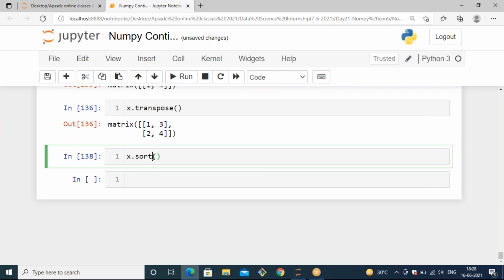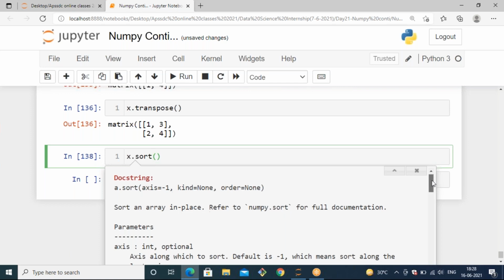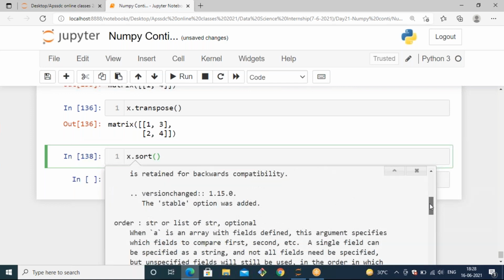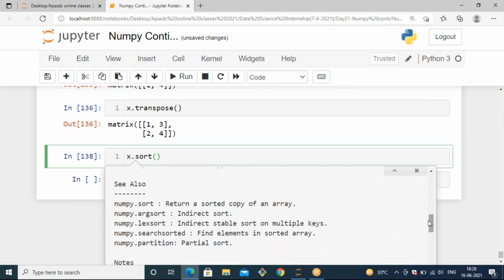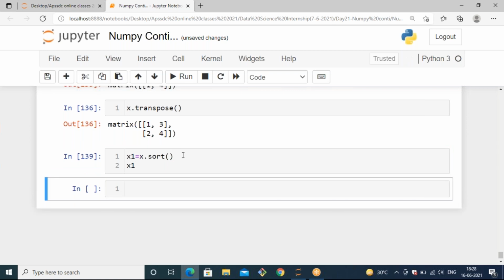So I think it's written none. Sort an array in place, refer numpy.sort, full documentation. It will sort the array. Return a sorted copy of an array, but we are not getting any result while sorting. Let's apply a new variable here, x1, and let's see x1 now.